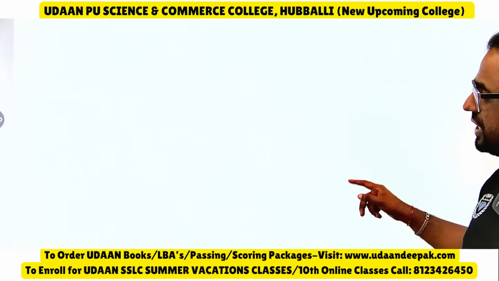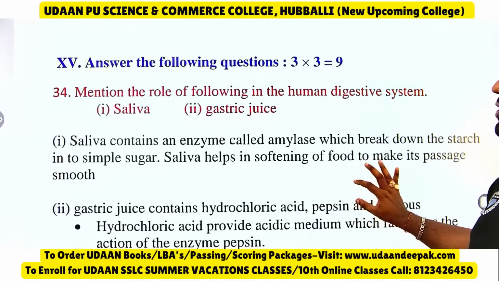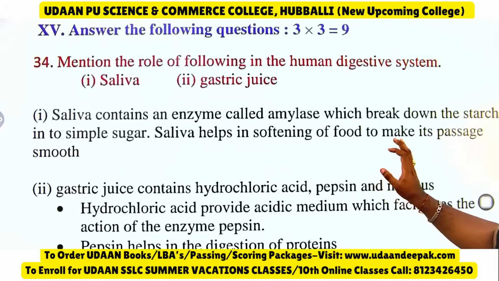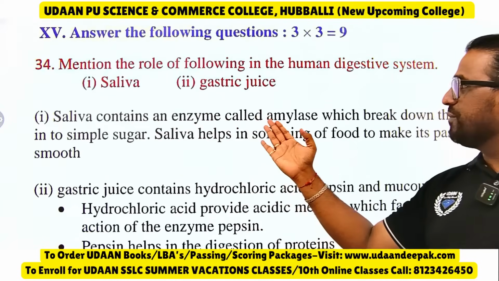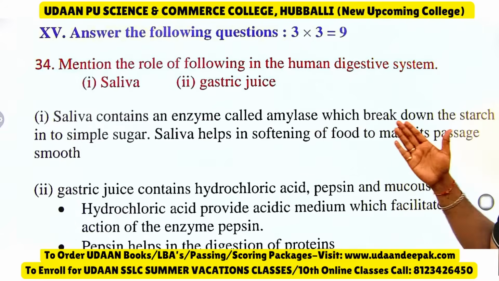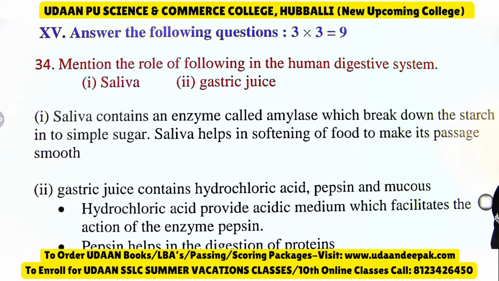Coming to the next one now. Mention the role of the following in the human digestive system. See, saliva contains an enzyme called what? Salivary amylase, which breaks down starch into simple sugar.